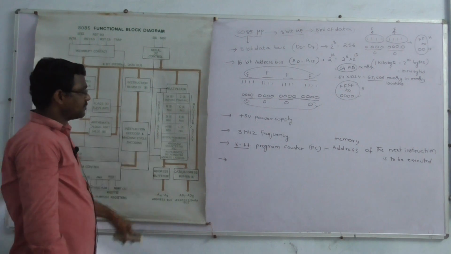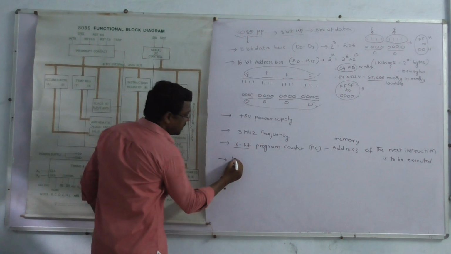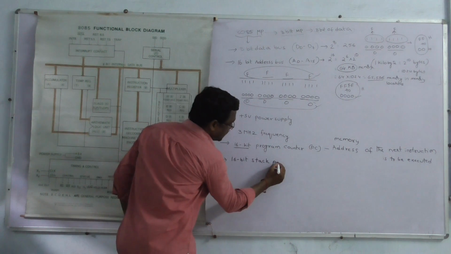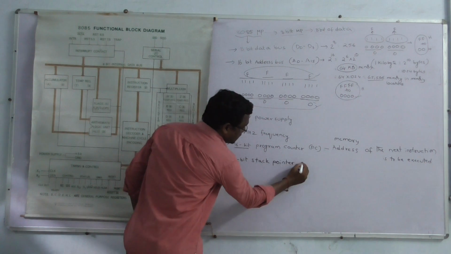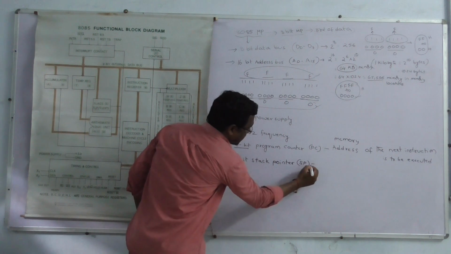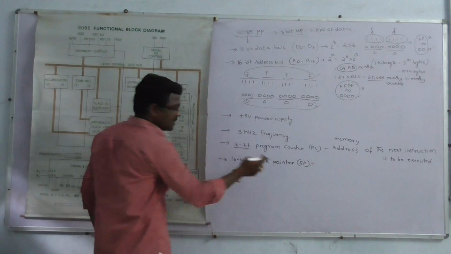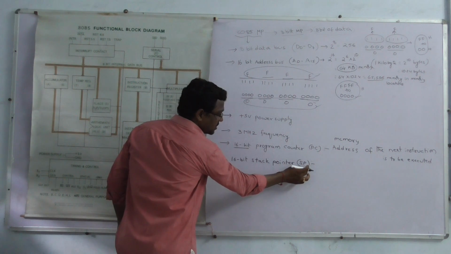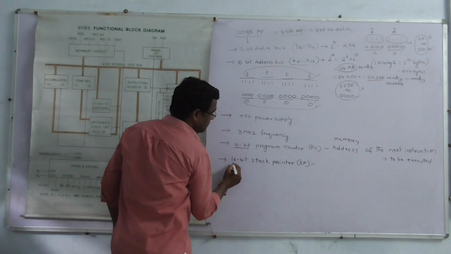Next one, stack pointer. The stack pointer is also a 16-bit register. Simply we can write it as SP. SP means stack pointer. S means stack, P means pointer. This is also one type of register, a 16-bit register.